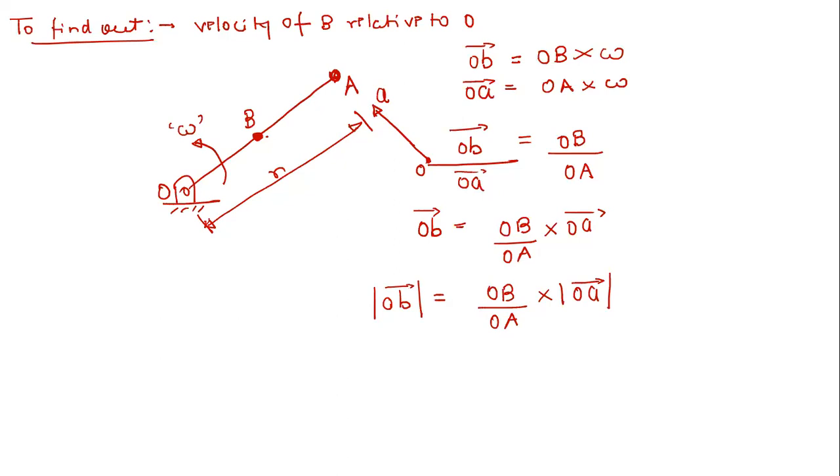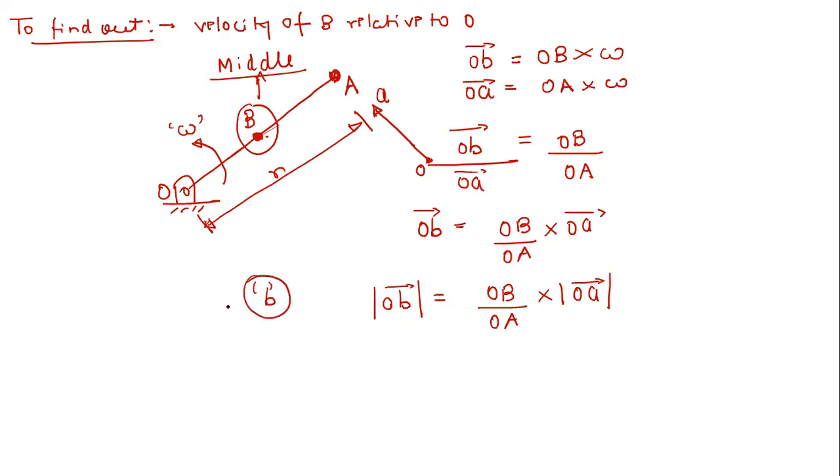Will this point B be close to A or close to O? Considering that right now I consider this point B just in the middle of this link OA, where should I mark this point, small b?